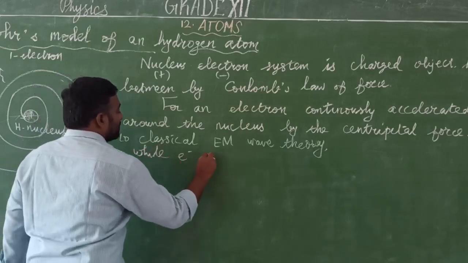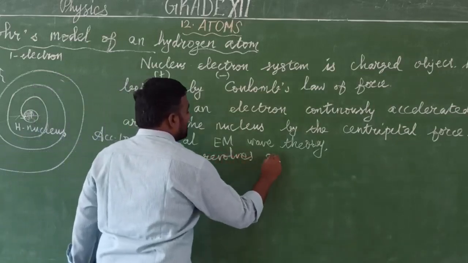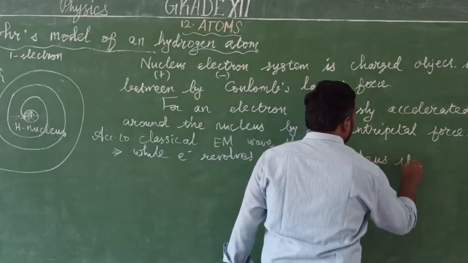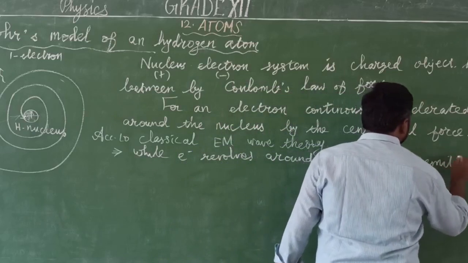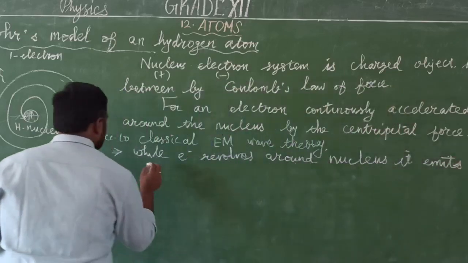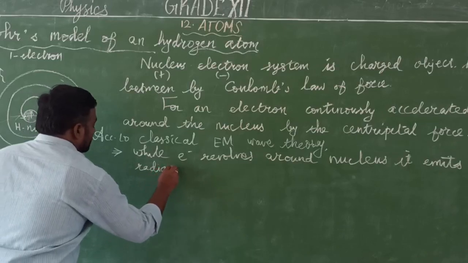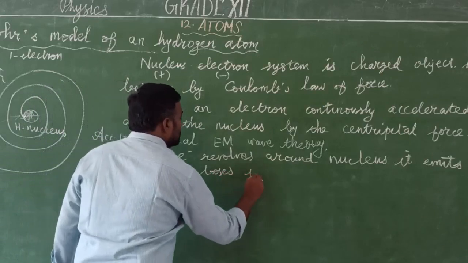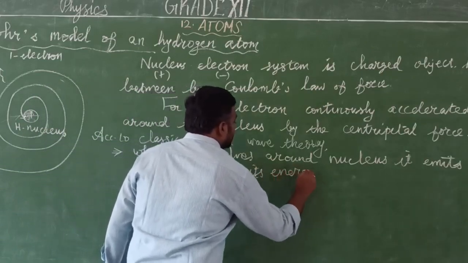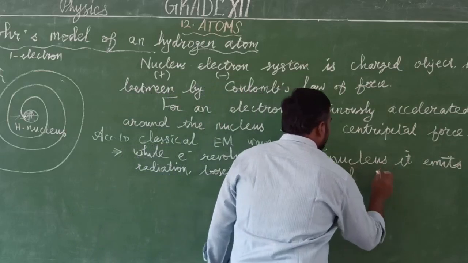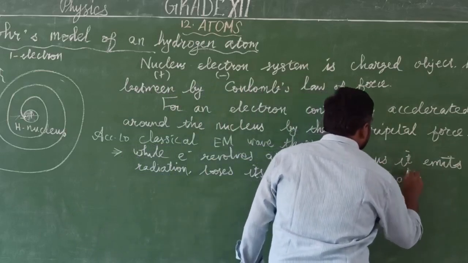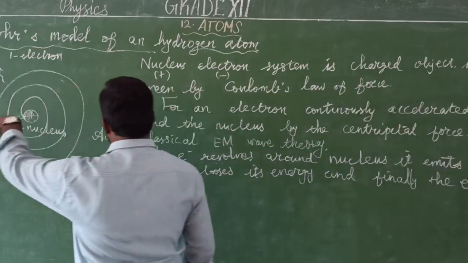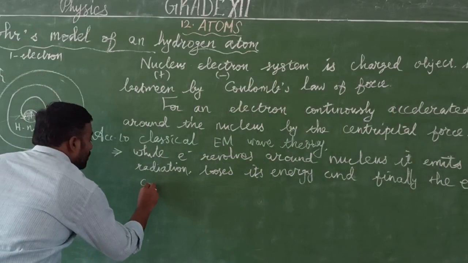While the electron revolves around the nucleus, it emits radiations, so it loses its energy, and finally the electron would coil inwards into the nucleus.